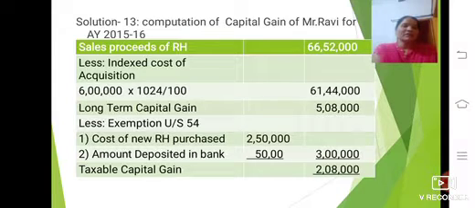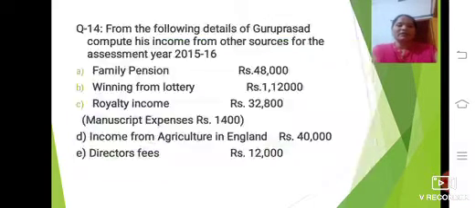These 3 lakhs come under the exemption of section 54 as per the income tax law. So here you minus the 3 lakh from 5 lakh 8,000. Your taxable capital gain is 2 lakh 8,000. This is your answer. So come to the next question.